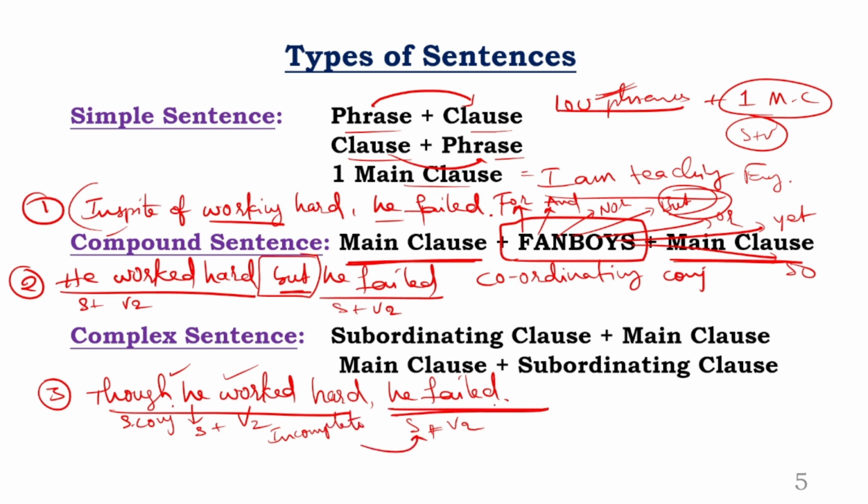There is already a main clause here, no conjunction, right? So that becomes the main clause. Or you can reverse these two statements and read it. He failed though he worked hard, the meaning is the same. Now guys, I will show magic.